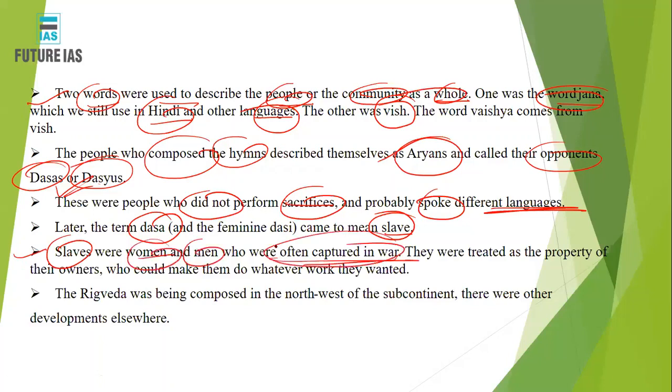So that basically shows that the Aryans would have come, would have invaded, and would have made the dasas and dasyus slaves. They were ultimately captured in war and treated as the property of the owner. Who was the owner? It was the Aryans who ultimately became the owners. Now this Rigveda was being composed in the northwest of the continent. There were other developments elsewhere.